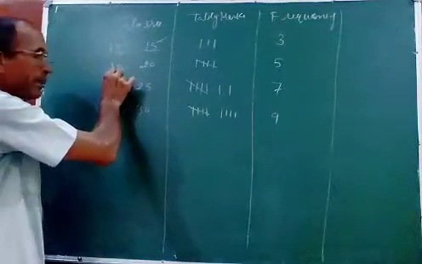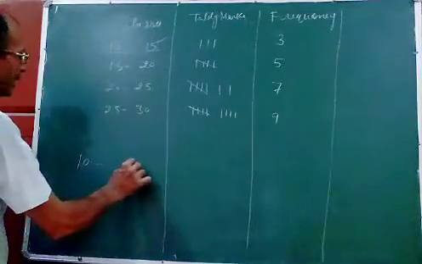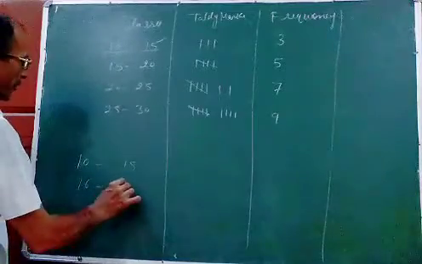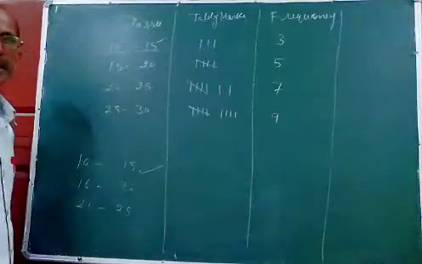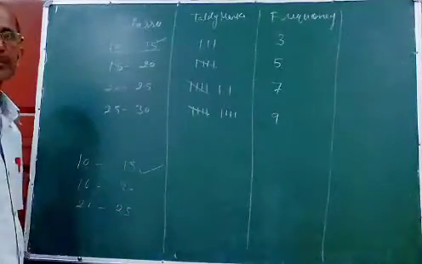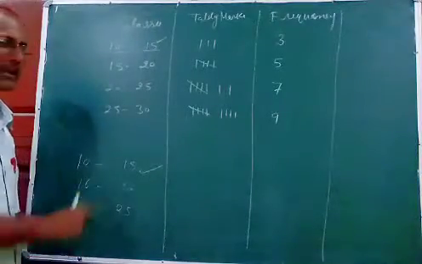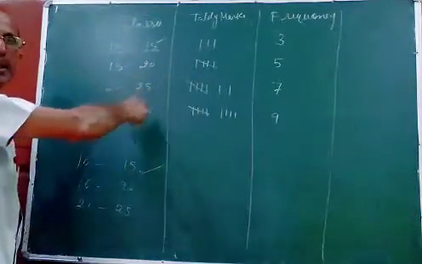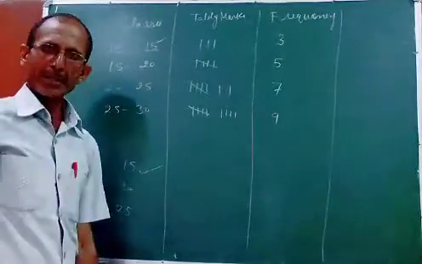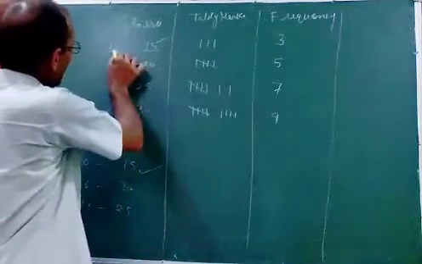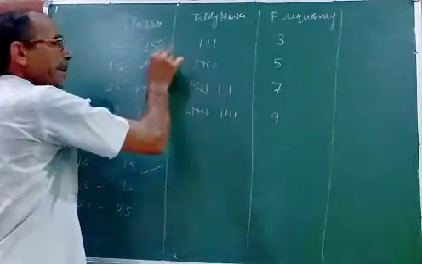Continuous classes means 10 to 15, starting the next from 15. If it were written like 10 to 15 and then 16 to 20 and 21 to 25, this is not continuous. This is discontinuous. You have to try to understand this point. So these are continuous classes. Understood? After that, these all are lower limits and these are upper limits.